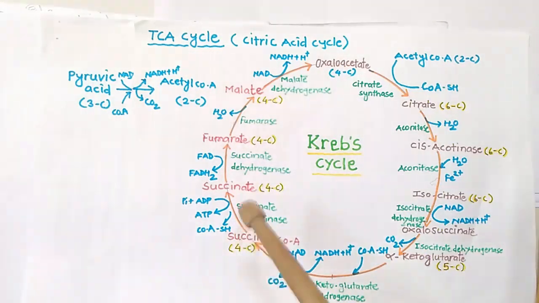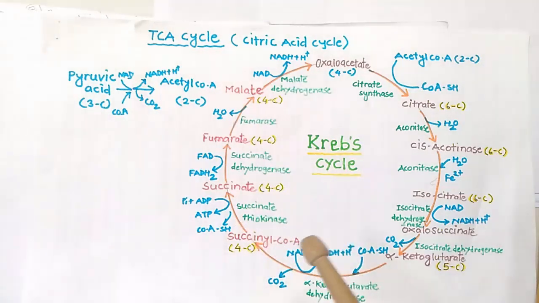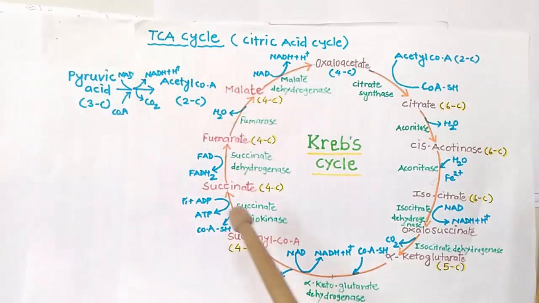When succinyl CoA is converted into succinate, it is a highly exothermic reaction. So we can generate 1 ATP. Now we will have ADP, but there is no PO4 group, but as it is a highly exothermic reaction, this ADP is converted into an ATP molecule. So you can say this is a substrate level phosphorylation.